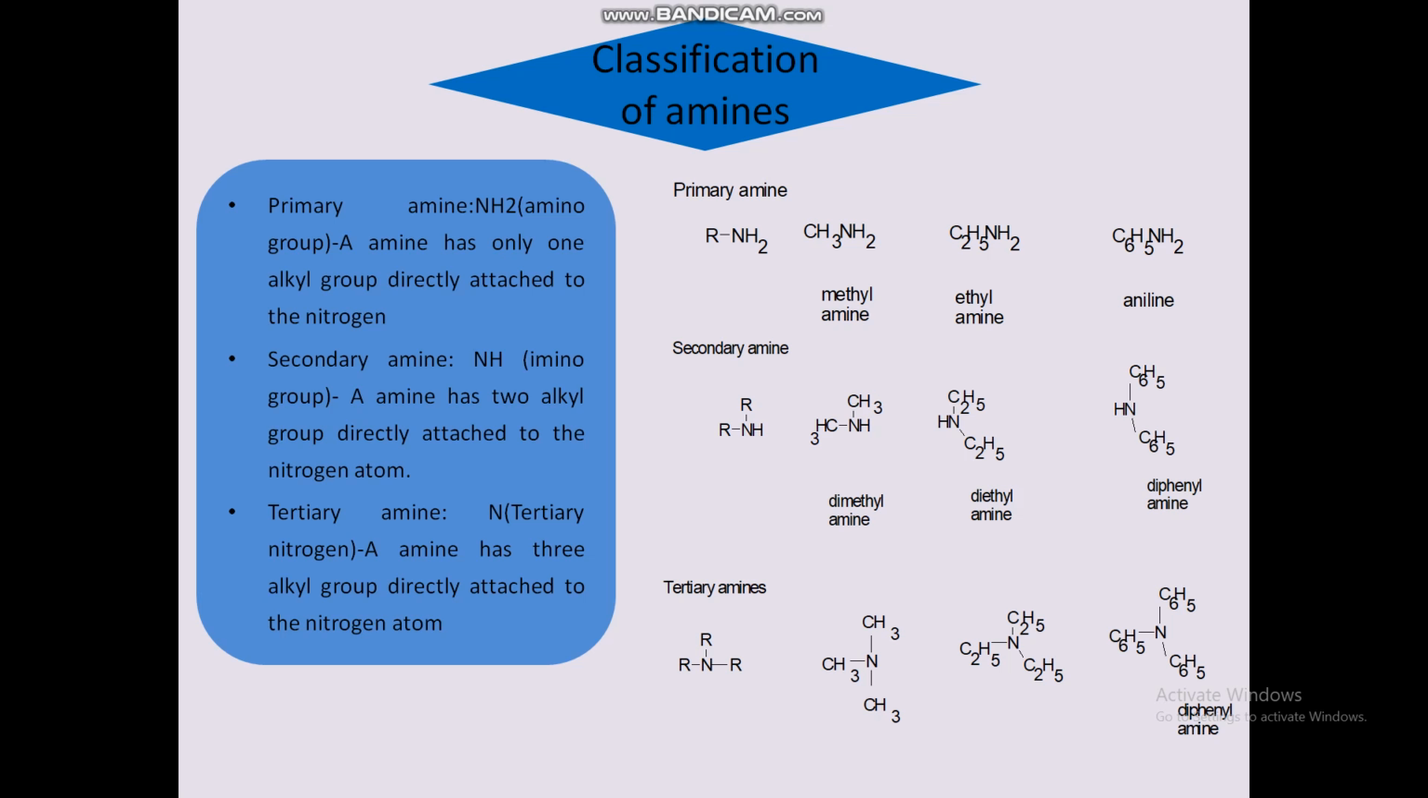Next, tertiary amine. Here we have tertiary nitrogen. The amine has three alkyl groups directly attached to the nitrogen atom. R3N is the general formula. Instead of R, we substitute CH3: trimethylamine, next triethylamine, next triphenylamine.